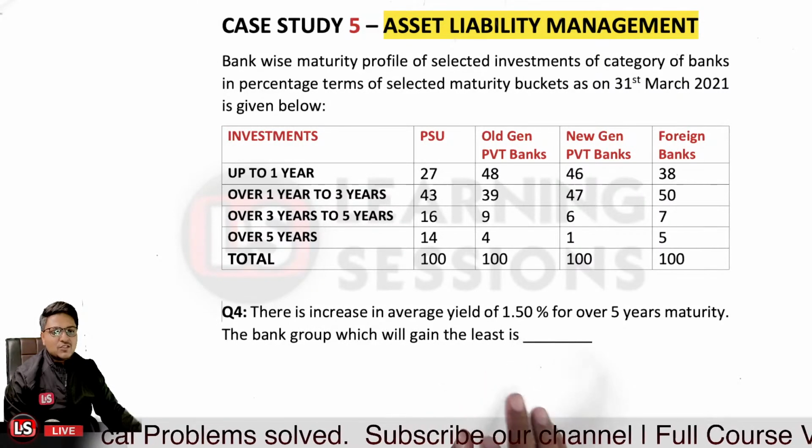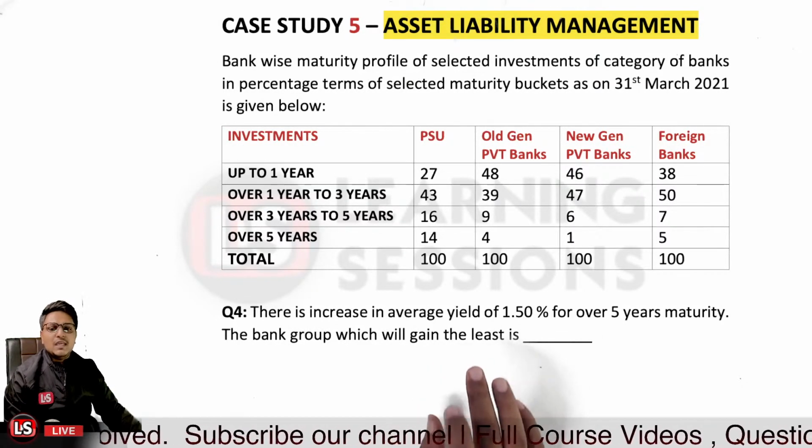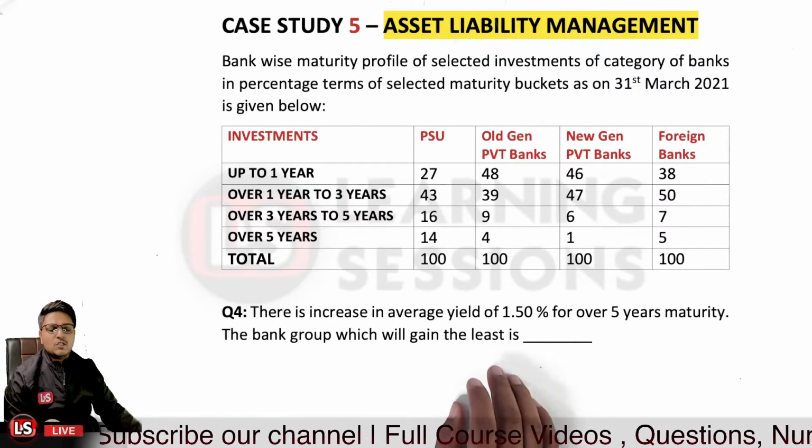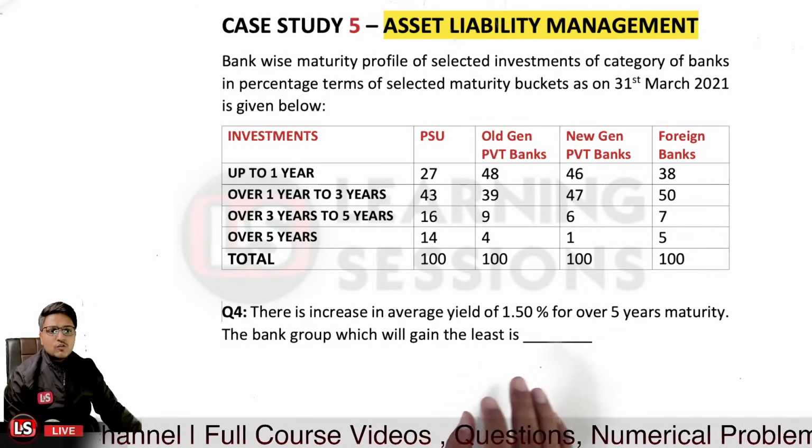There is an increase in average yield of 1.5% over 5 years maturity. The bank group which will gain the least, again, is related to the over 5 years maturity. So it will be related to what?